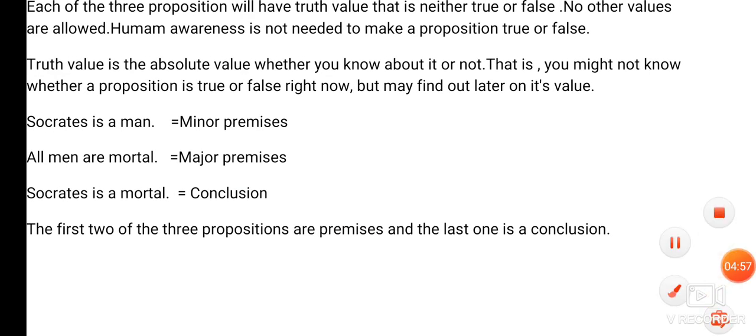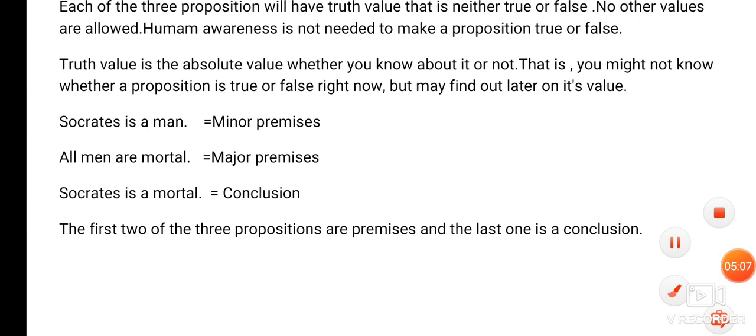In order to know the categorical syllogism properly or deeply, you have to know what is a proposition, what is an argument, what is a conclusion, and what are premises. So these are basic necessities, and in the next video I will show you with the help of a Venn diagram. Thank you.